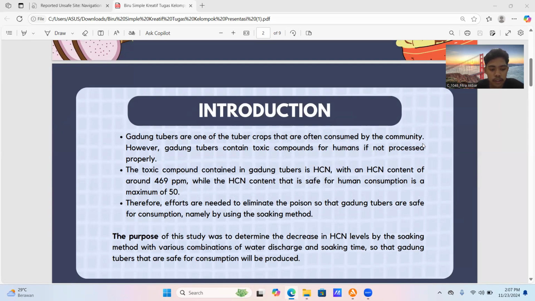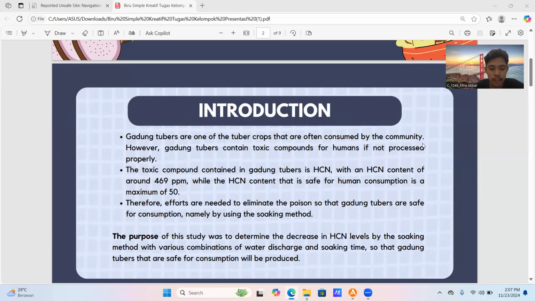The HCN content in gadung tuber can reach 469 ppm, while the safe limit for HCN consumption for humans is only 50 ppm. Excessive exposure to HCN can cause symptoms such as dizziness, weakness, vomiting, stomach cramps, and even fainting.